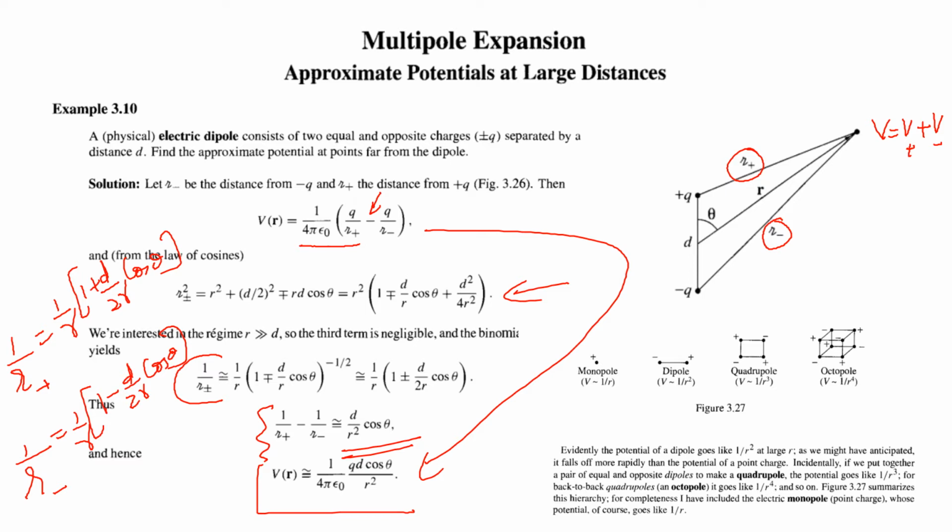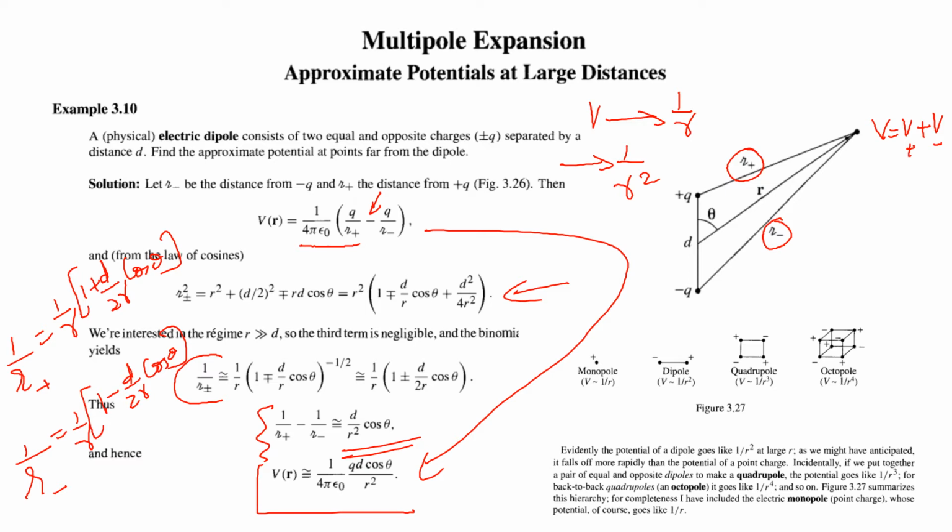Once again, we derived that V is equal to 1 over 4 pi epsilon 0 times qd cos theta by r square. So in this, we already know that the potential due to a single charge reduces as 1 by r, but due to a dipole it reduces as 1 by r square. A dipole consists of a two-charge system, right?